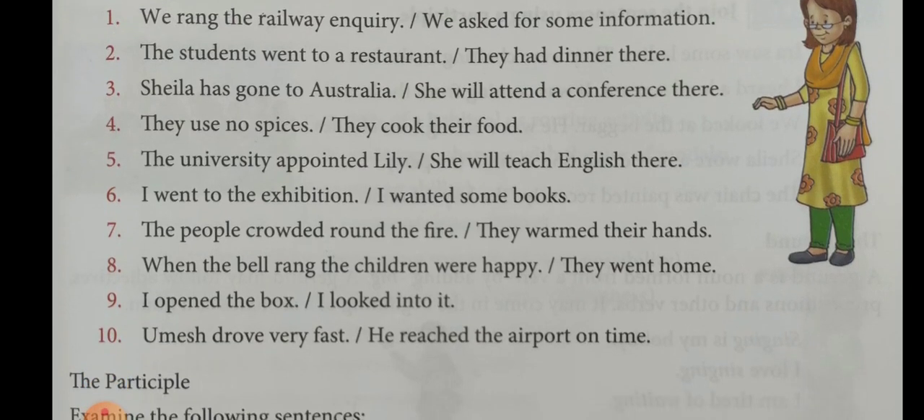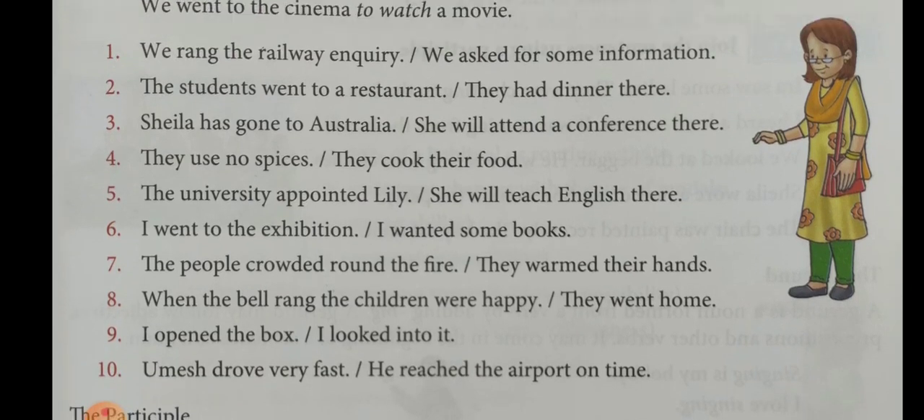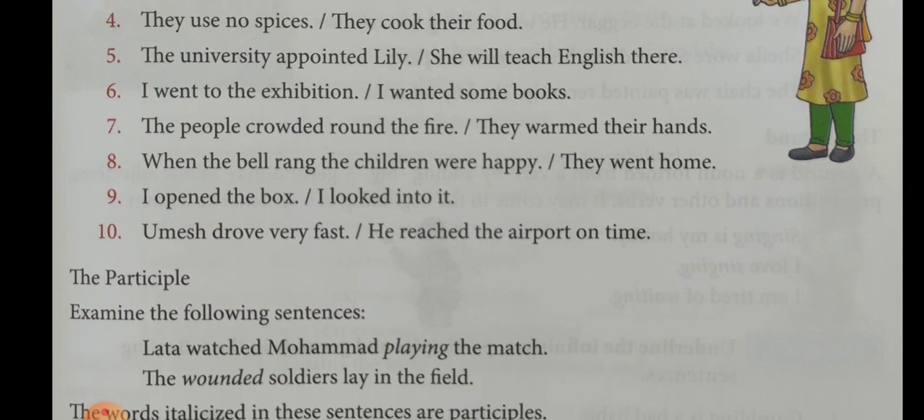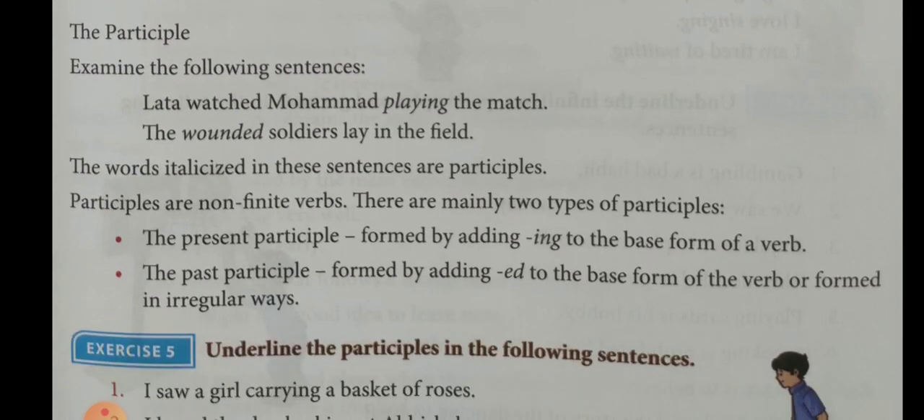One more I will do for that. We rang the railway enquiry. We asked for some information. So how can we join them by using an infinitive? We rang the railway enquiry to ask for some information. Here we is removed, asked, the past tense, is changed into to plus the base form. We rang the railway enquiry to ask for some information.